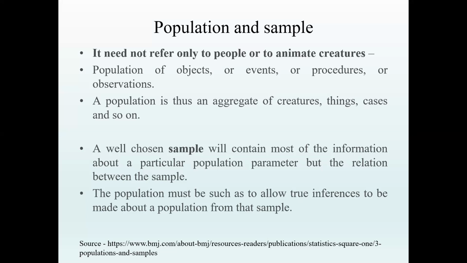So whenever we speak about generalizability of the study, we are thinking at large about the population. As it is not feasible to study the entire population, we always go for a sample. So what exactly is a sample? It is a representative part of the population, and if it is drawn randomly, then only it becomes a representative part of the population, and the results can be generalized to the population.